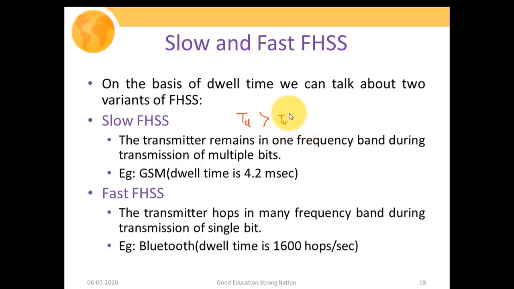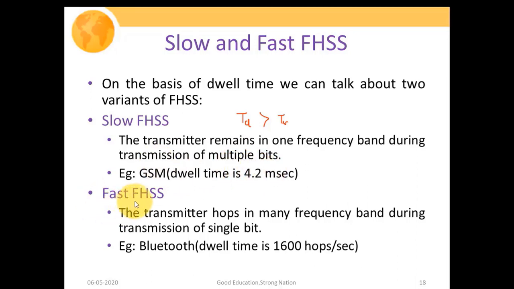It means many bits are passed through the same carrier frequency, or the hopping rate is quite slow. So the transmitter remains in one frequency band during the transmission of multiple bits. This is what I wanted to explain with this relationship. The example of a slow frequency hopping spread spectrum system is GSM. The exact value of dwell time in GSM is 4.2 milliseconds. So in slow frequency hop spread spectrum, multiple bits are passed using the same carrier frequency.